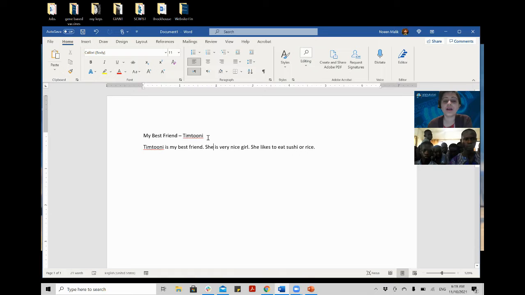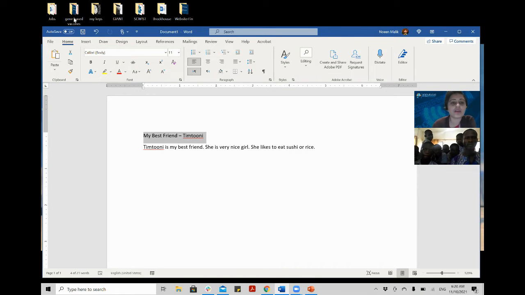So what I will do, I will select it. I will double left click my mouse here in the beginning, and you see that black line is blinking, right? Then I will hit the shift button on my keyboard, and while I am pressing shift, I will press the arrow towards the right side and select it. You see, it is being highlighted and this is selected now. Now I will release that shift button from my keyboard.